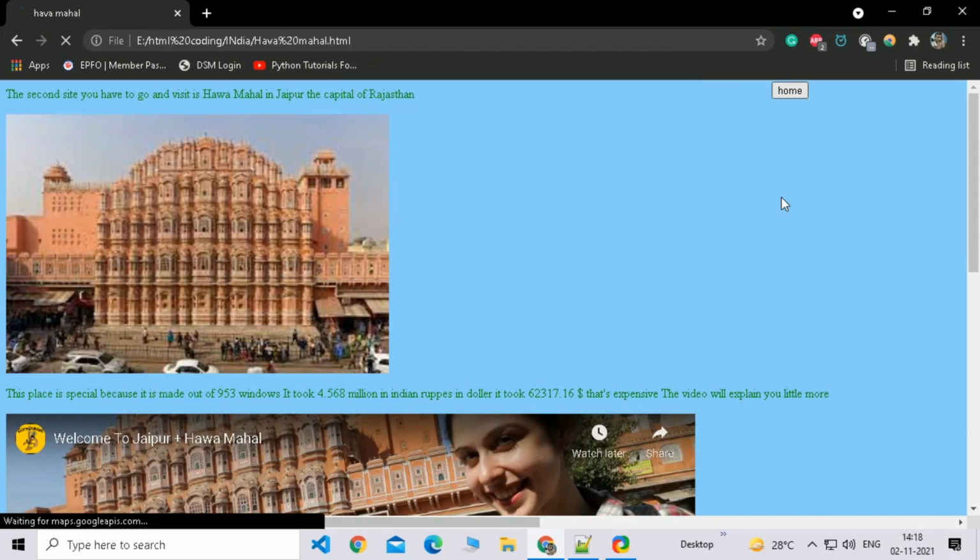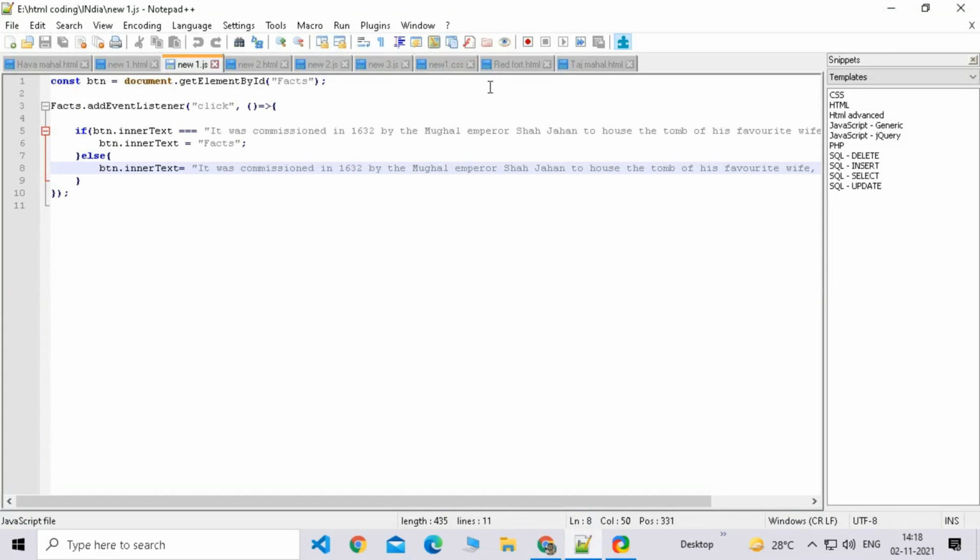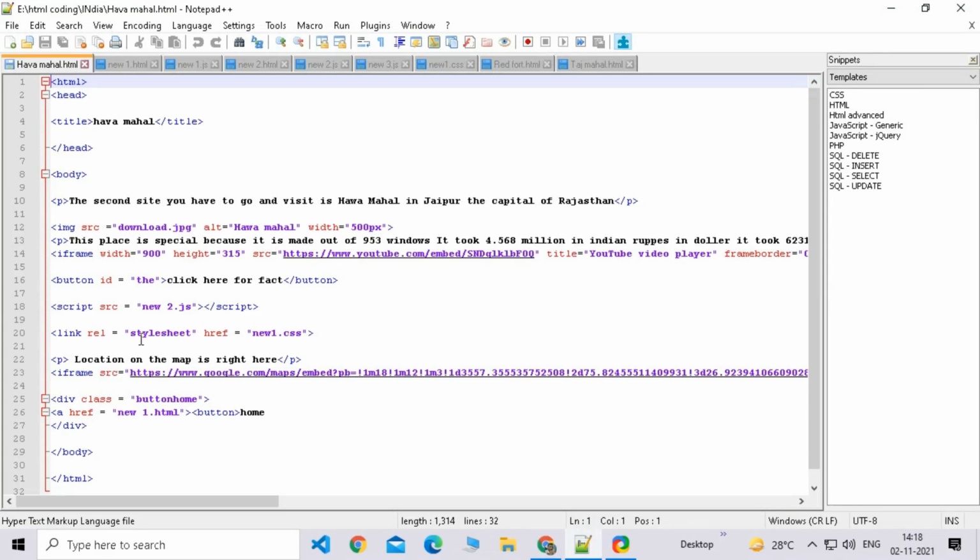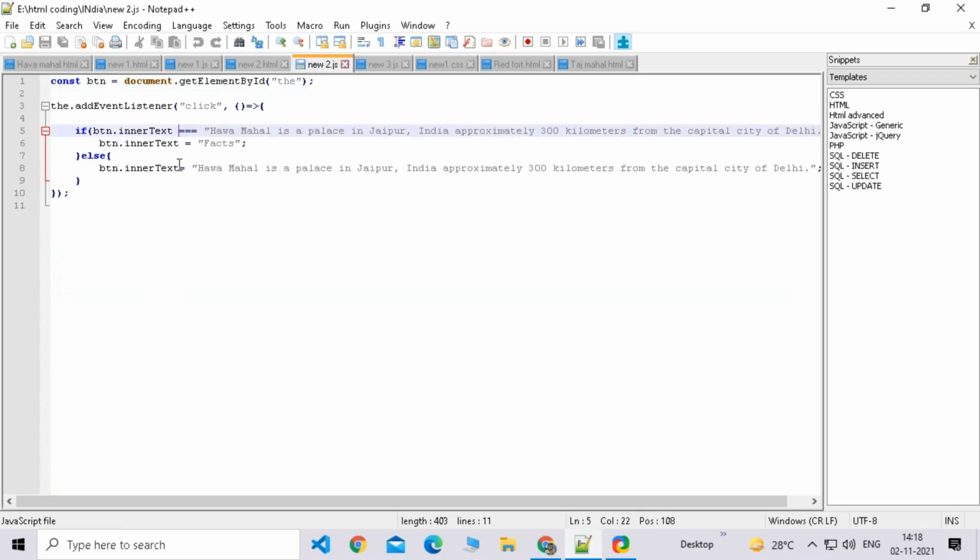That also is done by JavaScript, but this time the ID is "the". I don't know why, but I named the ID "the". And then if I go in new to, then there is the code. It is the same code, but only some things are exchanged, like this is exchanged, and then these three facts are exchanged. So not too much is changed. I just copy pasted it.